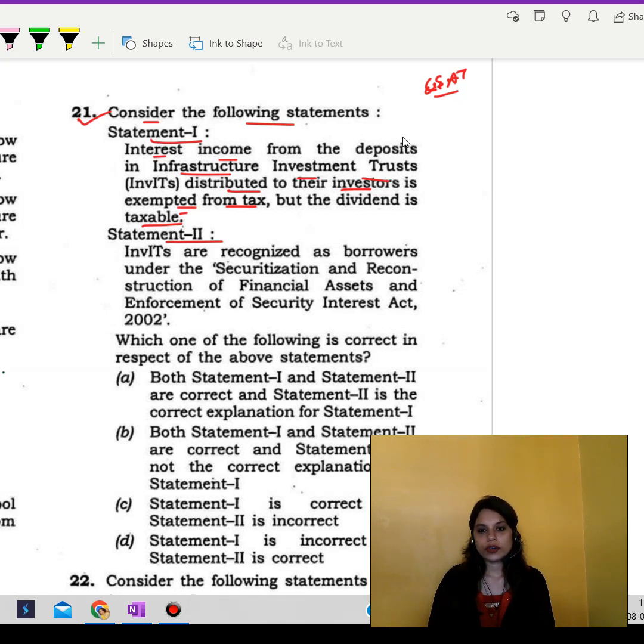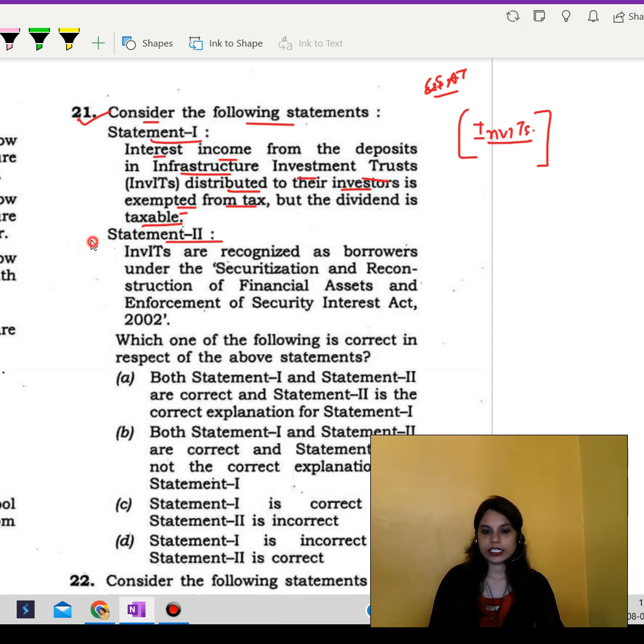Infrastructure investment trusts, or INVITs as we call them in short form, are a type of investment vehicle that is similar to a mutual fund. The Securities and Exchange Board of India is in charge of this type of investment. The units of these trusts, the INVITs, are listed on stock exchanges to trade. So INVITs are a mix of equity instruments and debt instruments also.